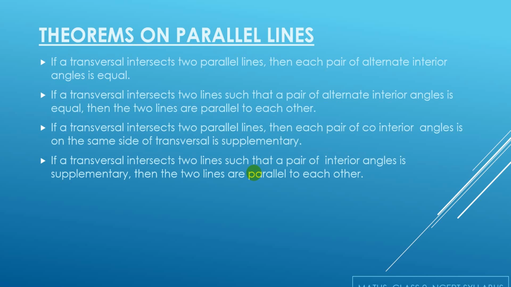The next theorem states that if a transversal intersects two parallel lines, then each pair of co-interior angles on the same side of the transversal is supplementary. And the last one says that if a transversal intersects two lines such that a pair of interior angles is supplementary, then the two lines are parallel to each other.